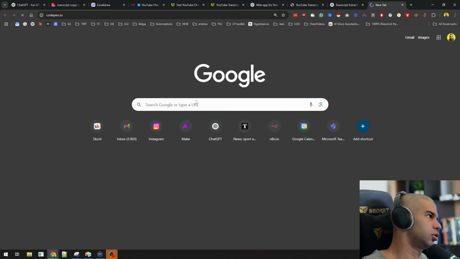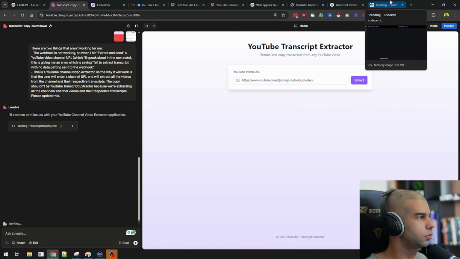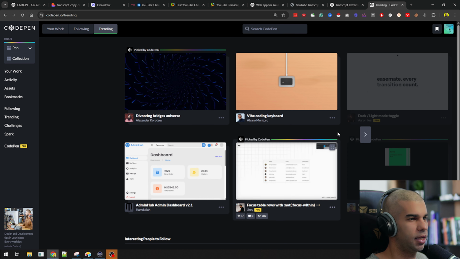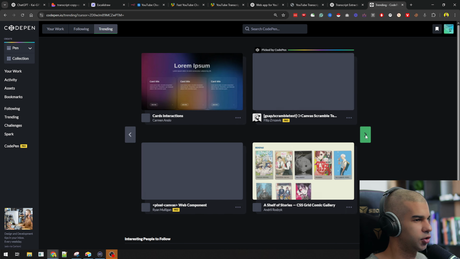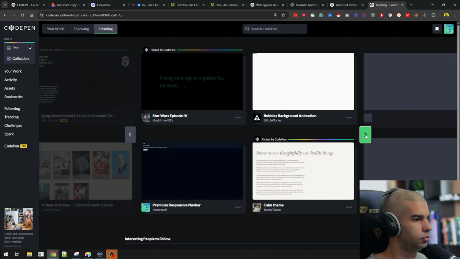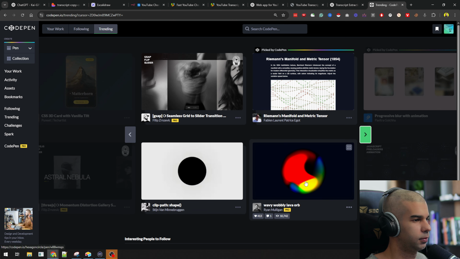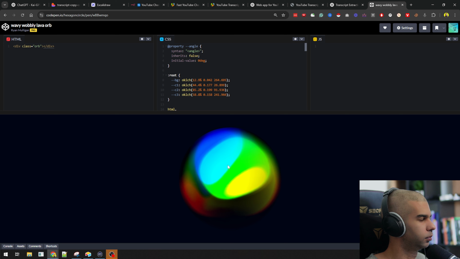In the meantime, I can also look at something like CodePen, which will allow me to make this a bit nicer looking once we get this working. So let's see if there's something that stands out. I like this lava orb.